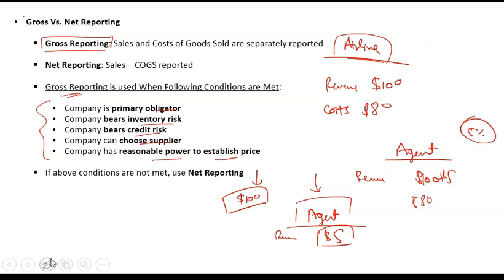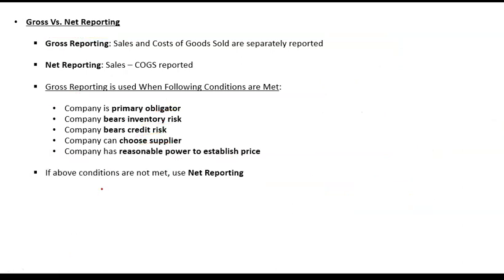Sir, is it necessary to meet all the obligations for gross? Mostly, if one obligation is met, then the other obligations will also be met. But even if not all of these are met, you can still record it on the basis of gross revenue. For example, let's say that you are the primary obligor. Then your sale will only be recorded once you have transferred the inventory risk. If you have not transferred the inventory risk, then that is not your sale. And as long as that is not your sale, you cannot record it in your account. And when you cannot record it, the other party, whether using net reporting or gross reporting, will also not be able to record it. So all these will be interlinked.